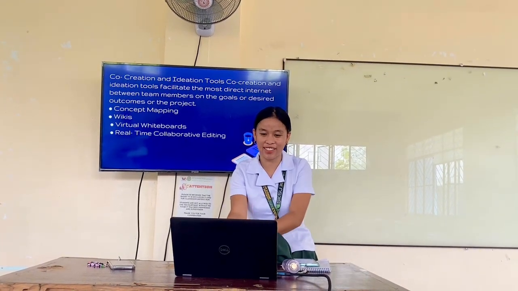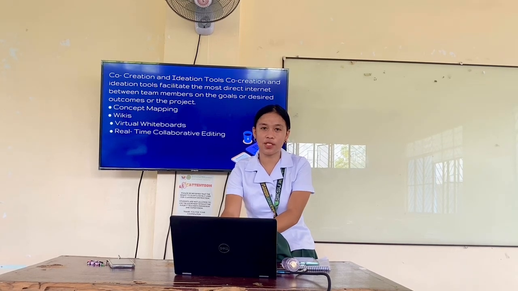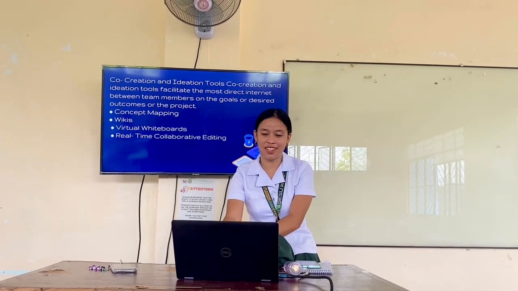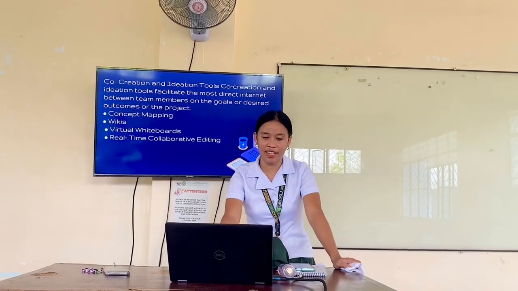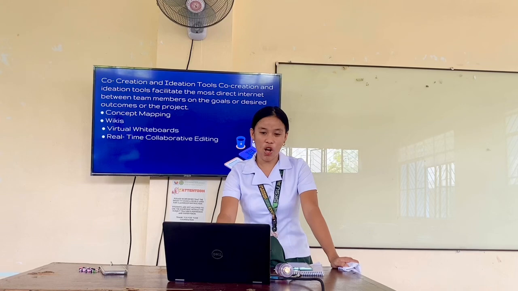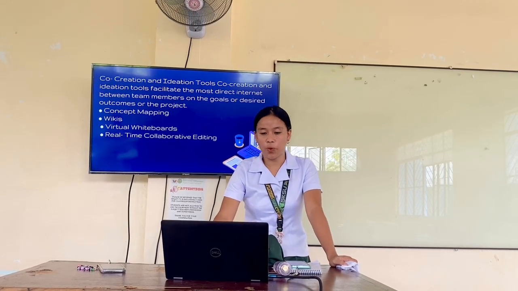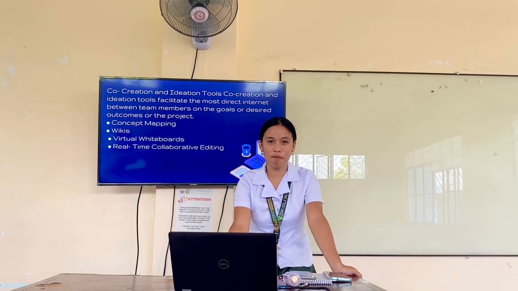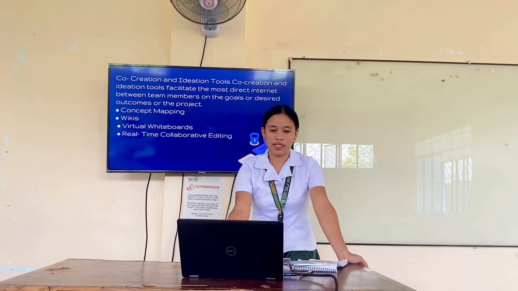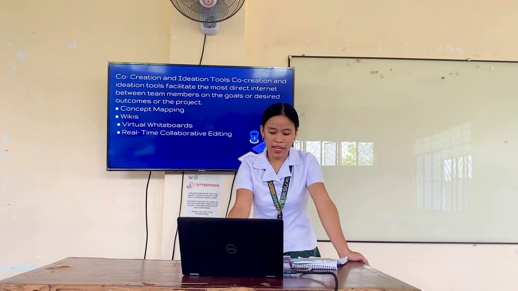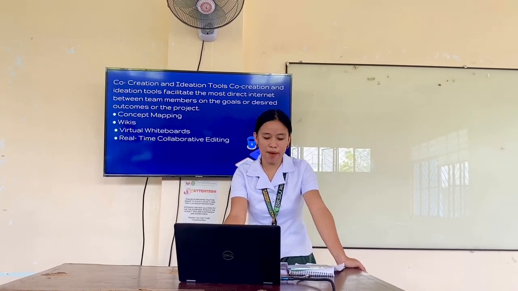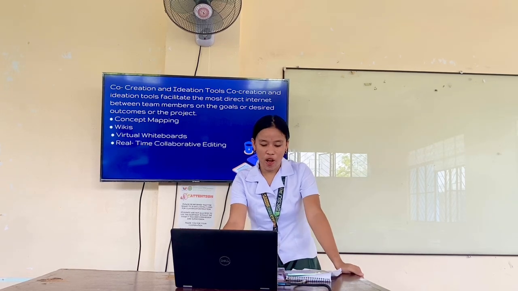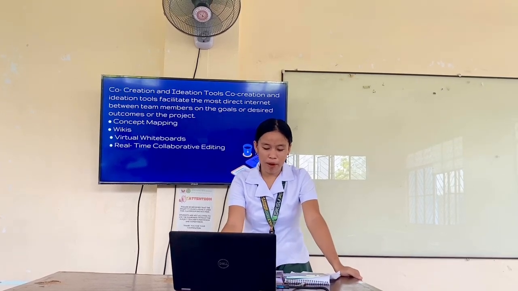So the next is co-creation and ideation tools. Co-creation facilitates the most direct interaction between team members on the goals or desired outcomes for the project. So the concept mapping is a visual tool that helps the team map out ideas, concepts, and how they connect, often used for planning or problem solving.